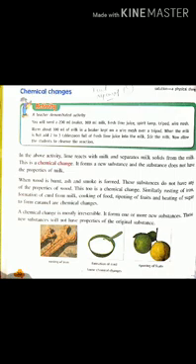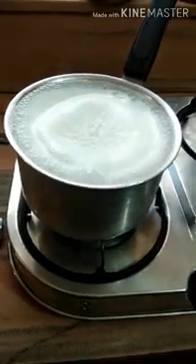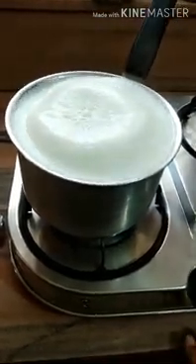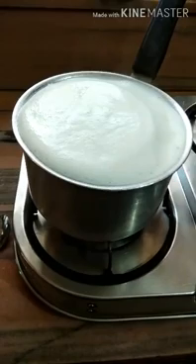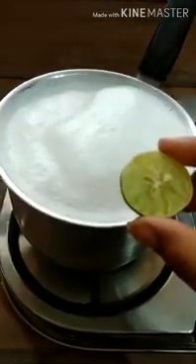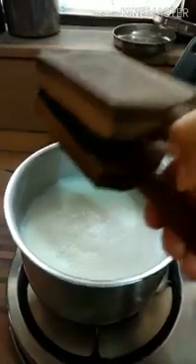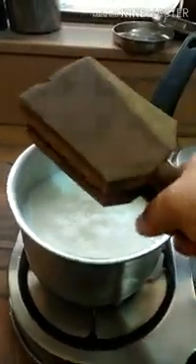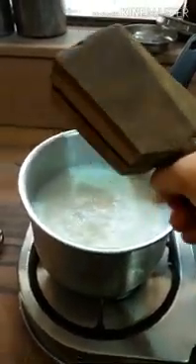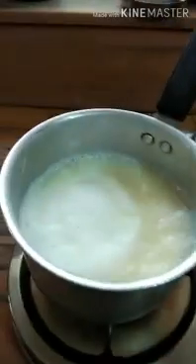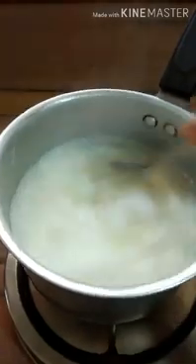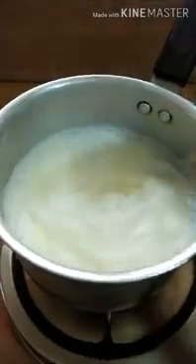Now here I am going to show you an example of a chemical change. I am going to heat some amount of milk in a pan and add a few drops of lime in it. Students, whenever lime is added to hot milk, a chemical change occurs in the milk, and after stirring, after some time, milk solids separate from the milk.